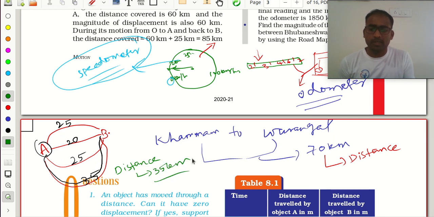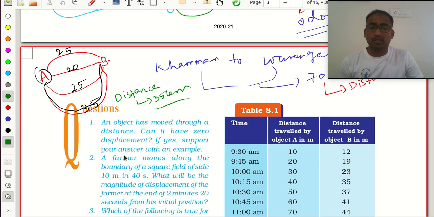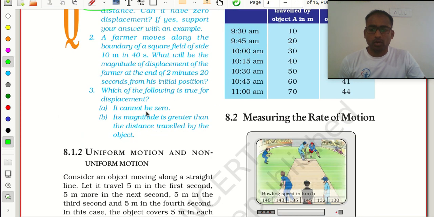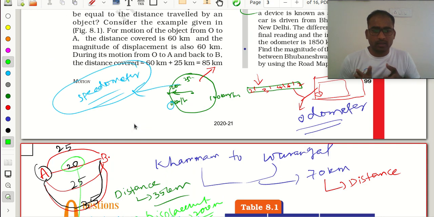And what is my displacement? The shortest path from my reference point. See, the shortest path is this one only. So I am having 20. So my displacement is 20 kilometers. Now we have learned that if you move in a straight line, how to calculate the distance and how to calculate the displacement. Now we are going to stop here.